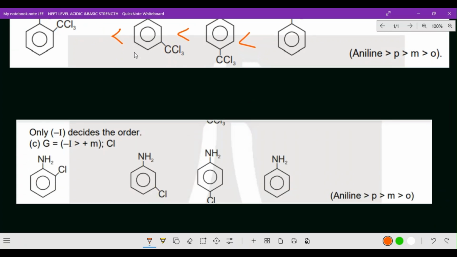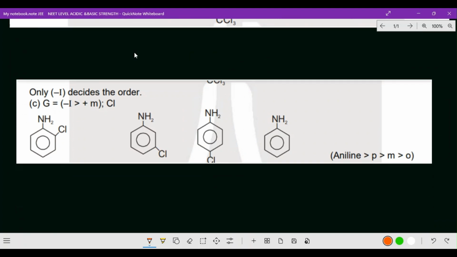So here, always remember that basic strength is decreased by the minus I effect. And here the chloro group, here also minus I effect, and here also minus I effect. But which position it is attached at, that you please remember. Suppose if it is acidic strength, you know the order. Now if it is basic strength, just the reverse. So aniline will be more basic, then next one para, then meta, then ortho.